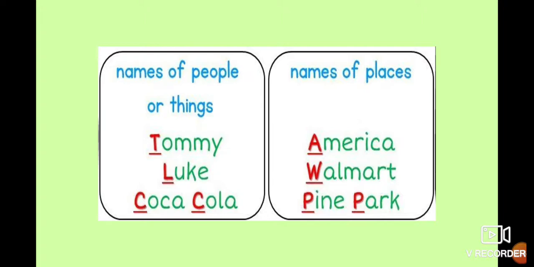Then we have names of places: America, Walmart, Pine Park. Maybe the name of a street, Utila Street, or the name of a monument, El Salvador del Mundo Monument. You write these with capital letters. Wendy's, Burger King, Pizza Hut, all of these are proper names, so you write them with capital letters because we apply rule number 7, which says that we capitalize the name of a particular person, place, or thing.